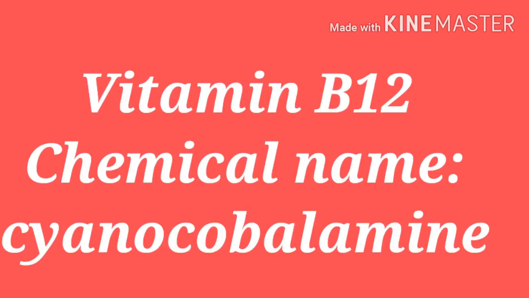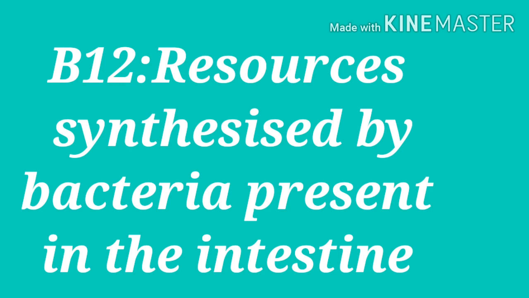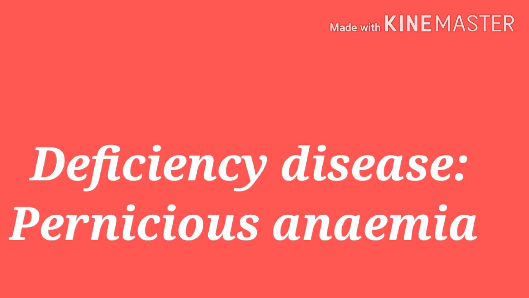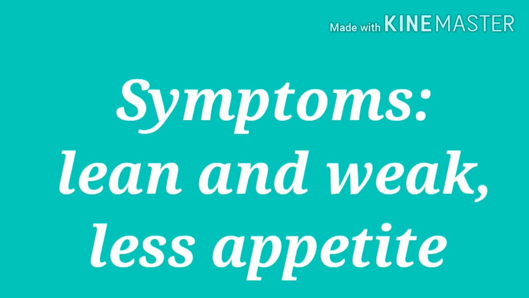Next vitamin is B12. Chemical name of B12 vitamin is cyanocobalamin. Eggs, milk, meat, fish are the resources. B12 vitamin is mainly synthesized by bacteria present in our intestine. Due to the deficiency of B12 or cyanocobalamin vitamin, pernicious anemia disease will be caused. Symptoms of pernicious anemia are lean and weak, less appetite.